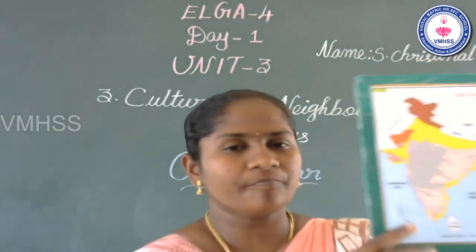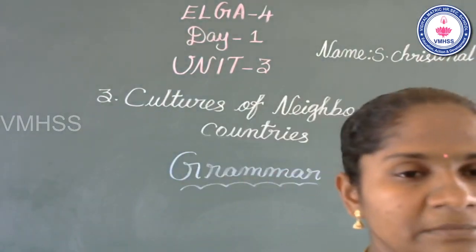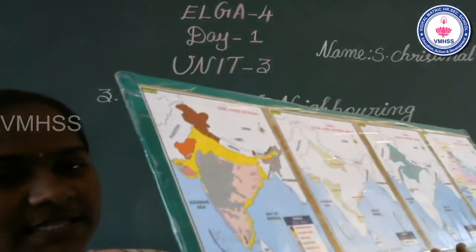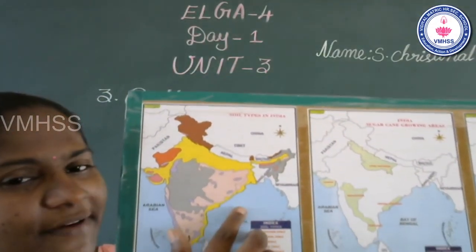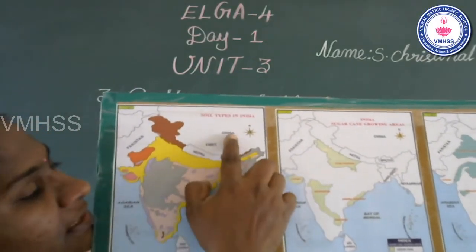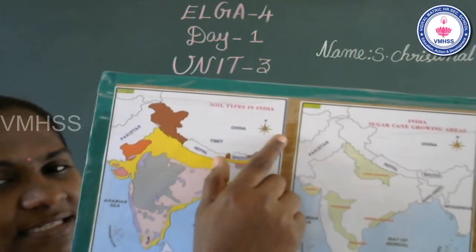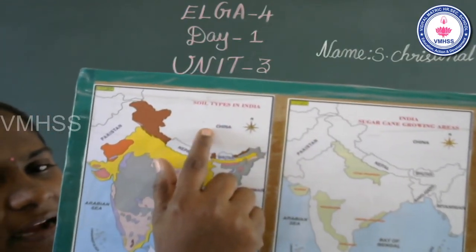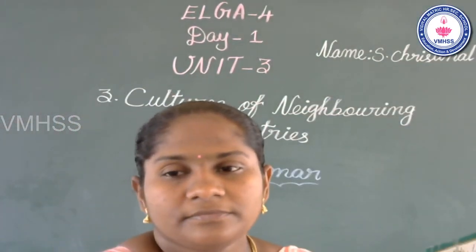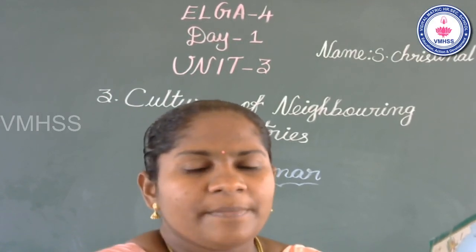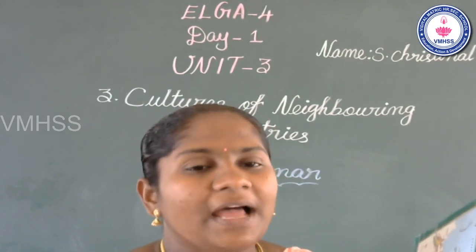Look at the map. Children, listen. See this map. This is the map of India. Where is China? Yeah, children, listen. This is China. This is a neighboring country of India. Next. In these countries, people wear different types of clothes. People speak different types of languages.